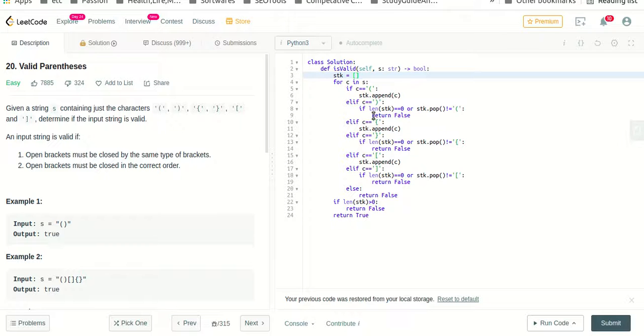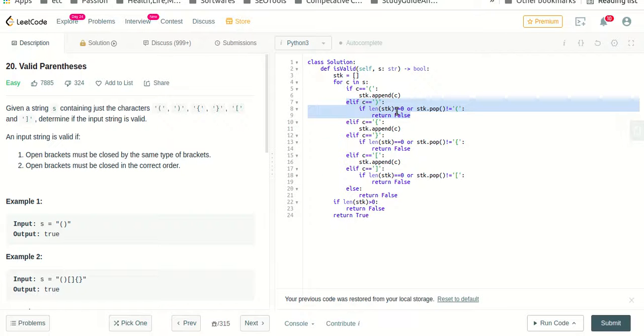to append it. Whatever opening brace, we are appending it. Either it is a circular brace or curly brace or square brace, whatever it be, we just need to append it to the stack. Okay. Now if it is a closing brace, then we will check two conditions.